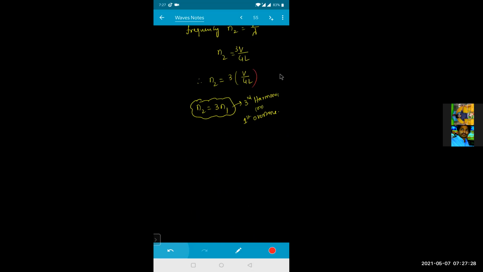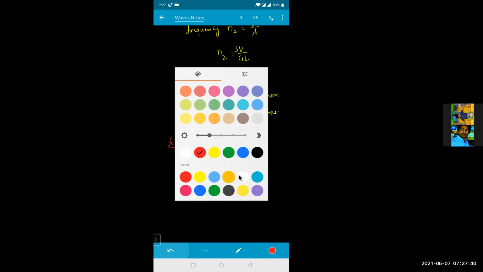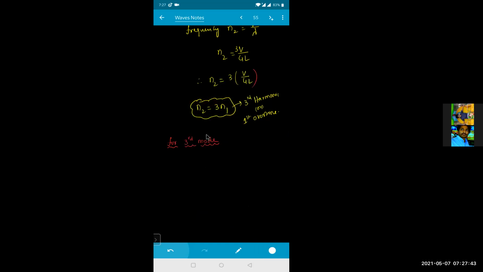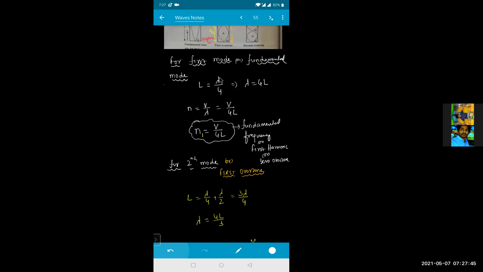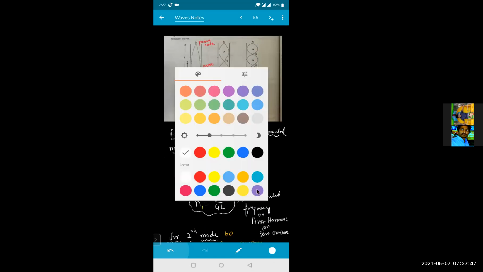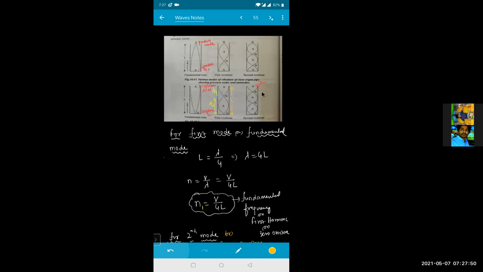Now, if I go for the third mode, what will be the length? Can you see from this diagram? From here to here, this distance is lambda by 4. From here to here, this distance is lambda by 2. And from here to here, this is also lambda by 2. So this is the total length from here to here.